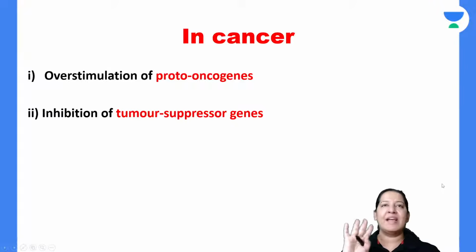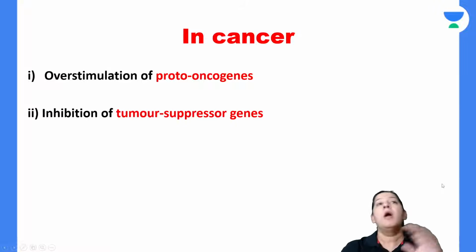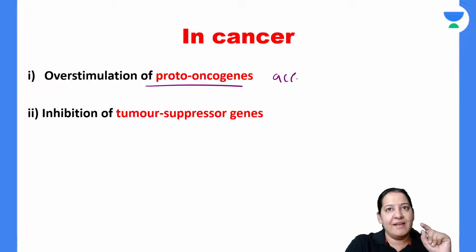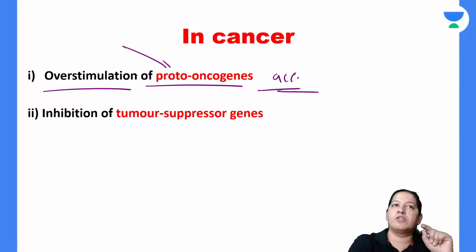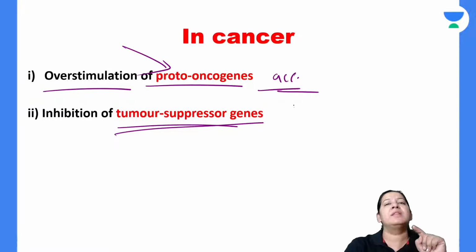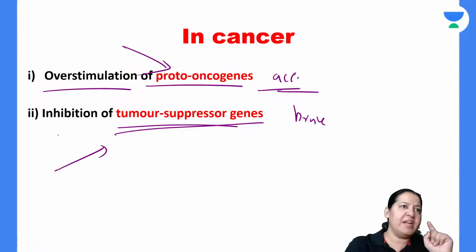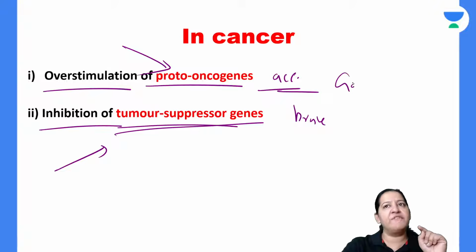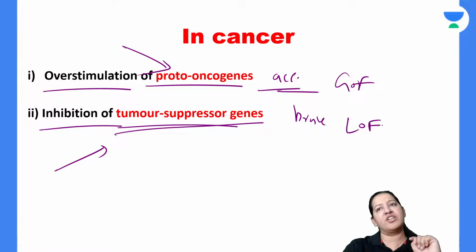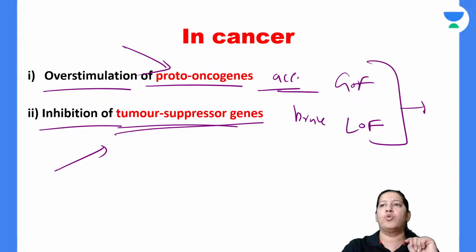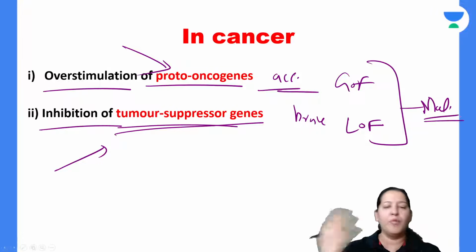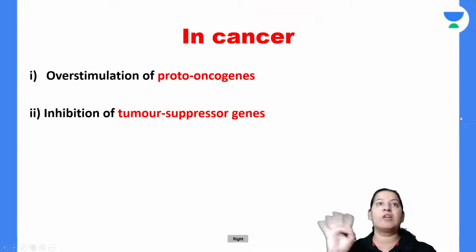So basically we can say the first 2 genes are more important. Proto-oncogenes are the accelerators. These are overstimulated because of mutation. And tumor suppressor genes are the brakes. These are inhibited because of the mutation. So here gain of function mutation takes place. Here loss of function mutation takes place and it will lead to cancer. It will lead to malignancy. It will lead to tumor. So that is the molecular mechanism.